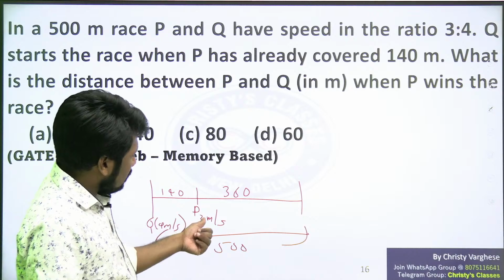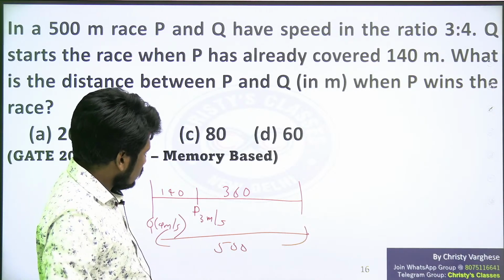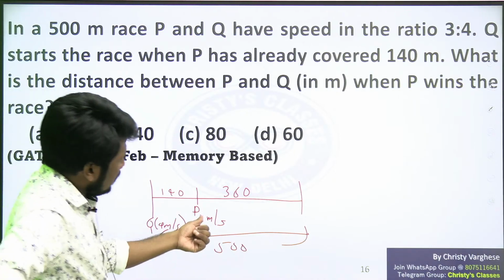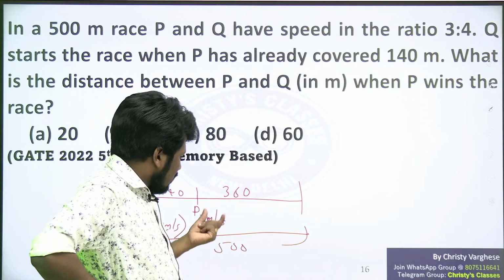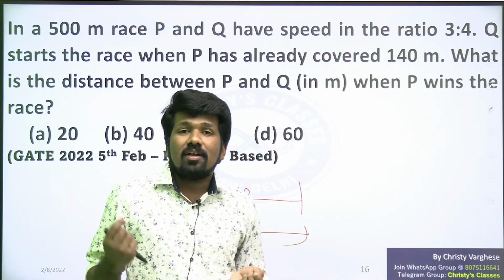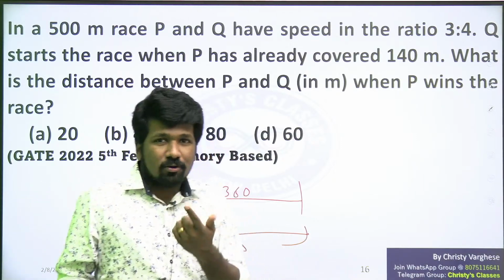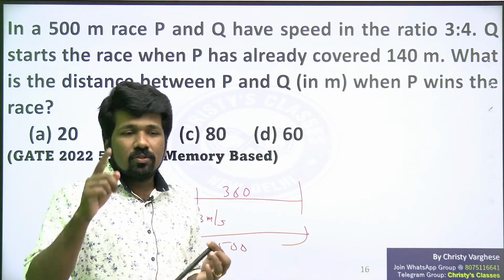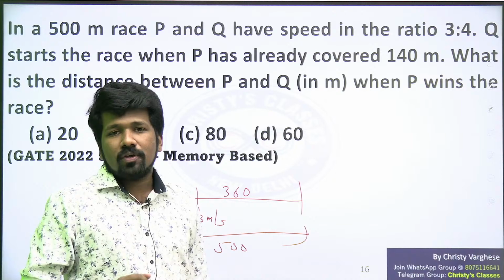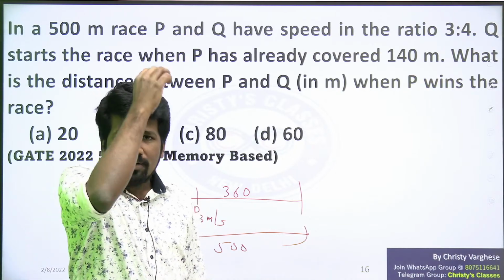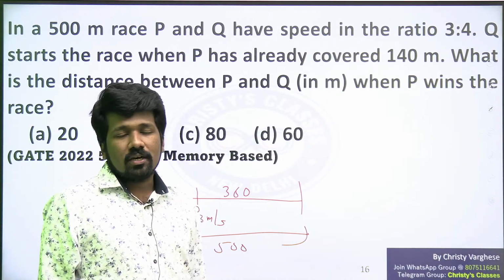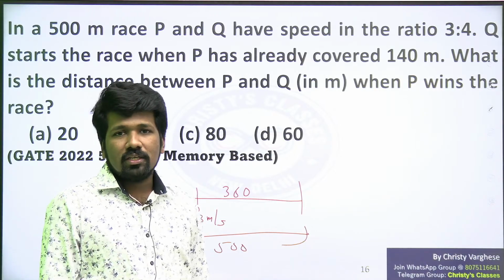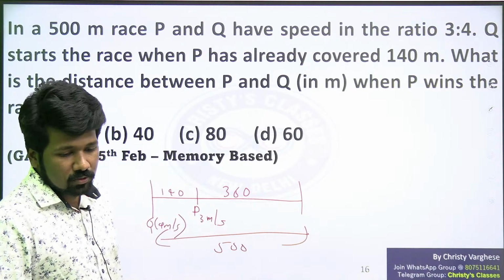So 3 meter per second means, to travel this 360 meters, how many seconds will P take, the time taken by P. I have told you the logical approach when I taught you the speed, distance and time free class. Those of you who are new to this video or new to my classes, I have given a full-length crash course for this GATE General Aptitude. In this channel, you can see that the playlist is also available in the description of this video.